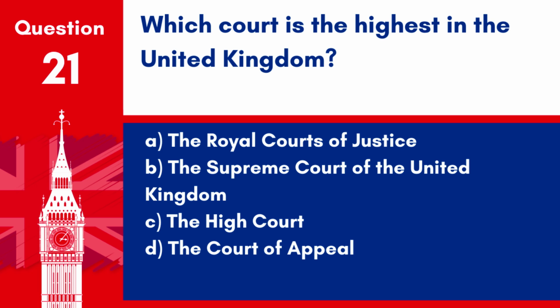Question 21. Which court is the highest in the United Kingdom? A. The Royal Courts of Justice. B. The Supreme Court of the United Kingdom. C. The High Court. D. The Court of Appeal. Answer: B. The Supreme Court of the United Kingdom. The Supreme Court is the highest court in the UK, with ultimate appellate authority over all civil and most criminal cases from England, Wales, and Northern Ireland, and civil cases from Scotland.